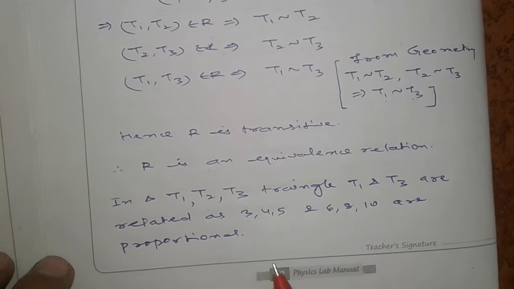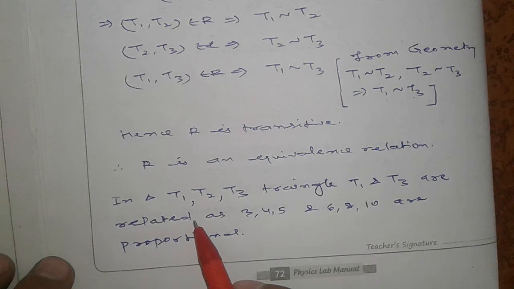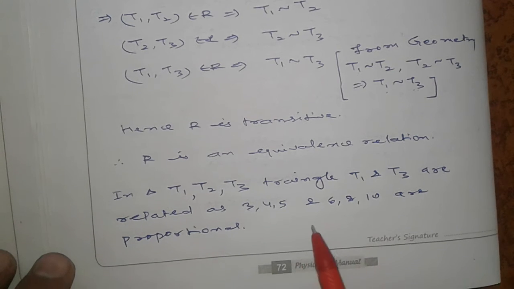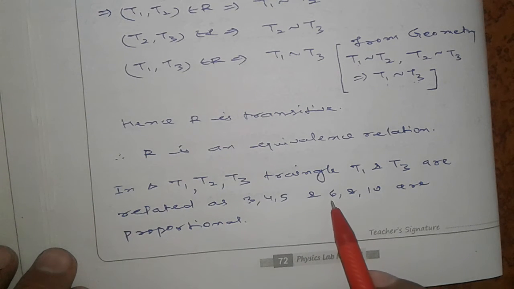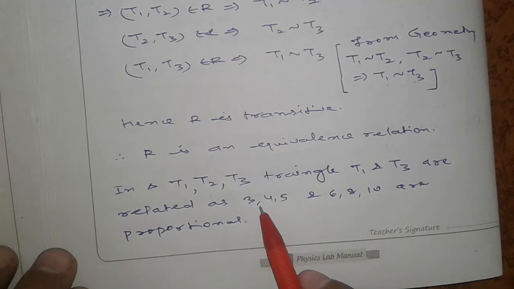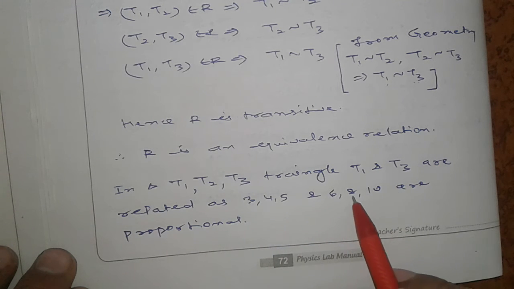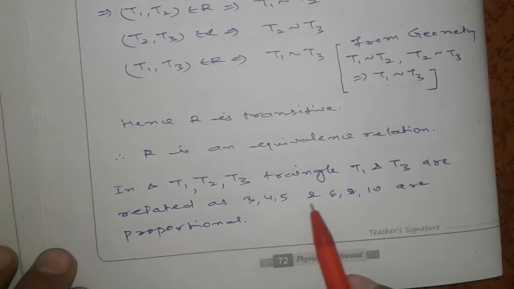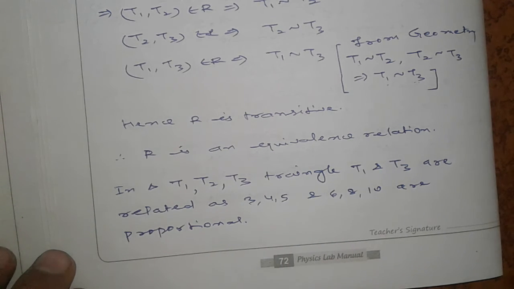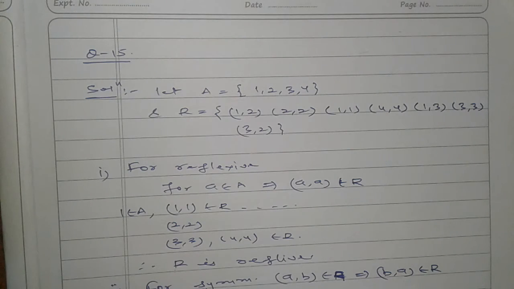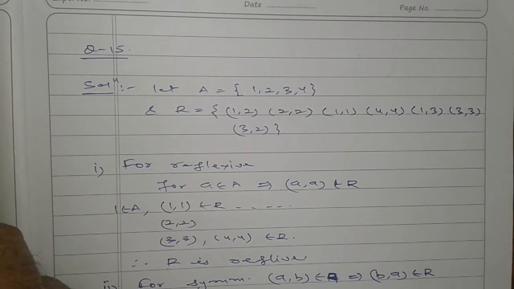Next is the second part of this question. You are given triangles T1, T2, T3 with different sides. So I will check the pair of triangles whose sides are proportional. T1 is 3, 4 and 5, T3 is 6, 8 and 10. Now you can check these are proportional, ratio 1 by 2, 1 by 2, 1 by 2. So these are proportional.